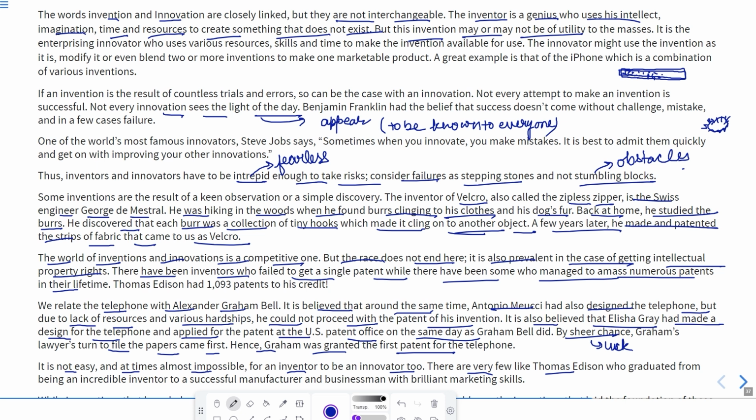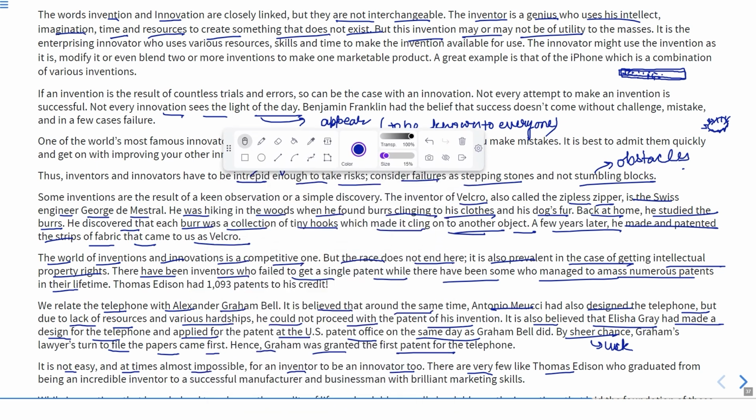It means he does marketing as well. Edison graduated from being an incredible inventor to a successful manufacturer and a businessman with brilliant marketing skills. So he was the one who was inventor as well as innovator.